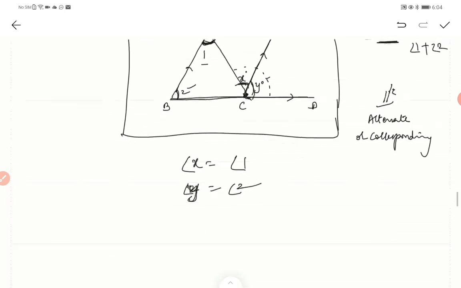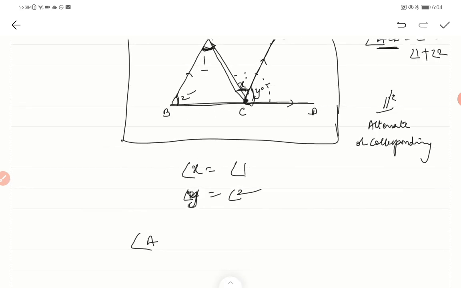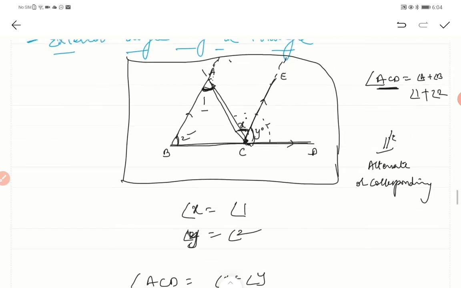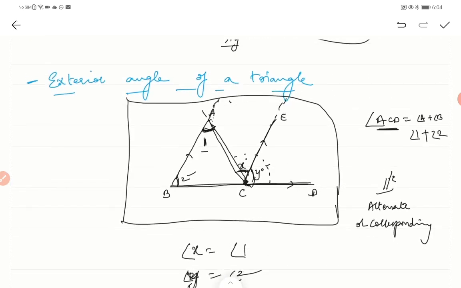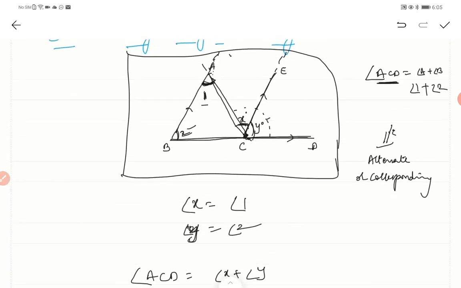We know that angle ACD is angle X plus angle Y. Angle X is angle 1, and angle Y is angle 2, so this is nothing but angle A plus angle B. This is how you prove it whenever it is asked.